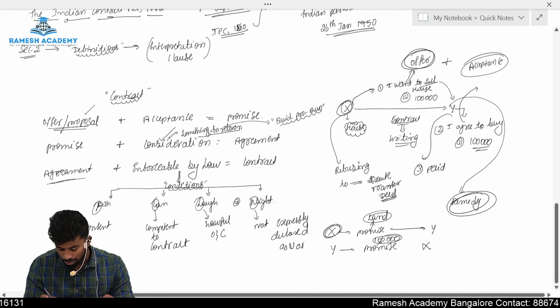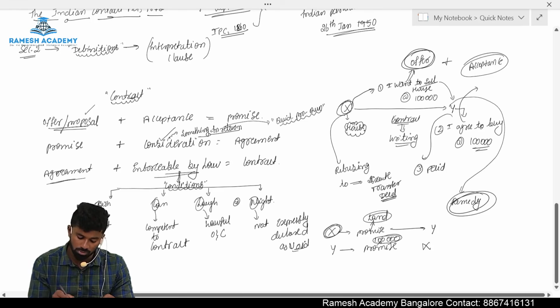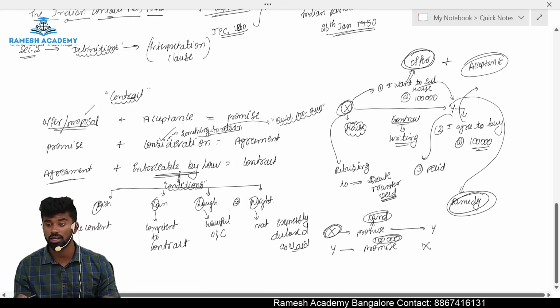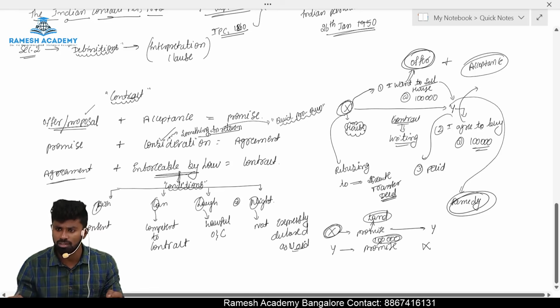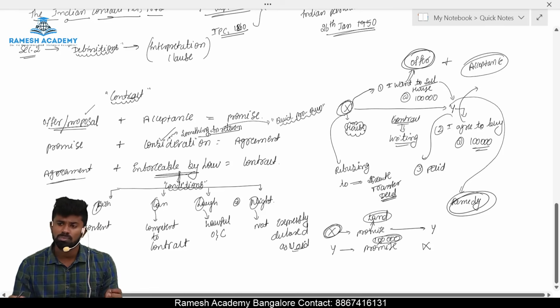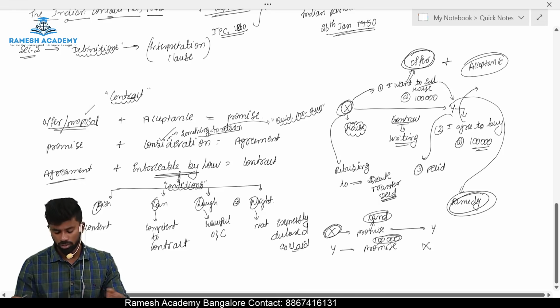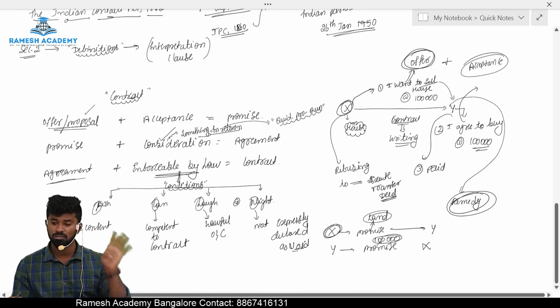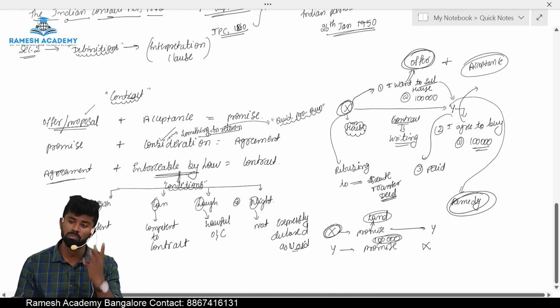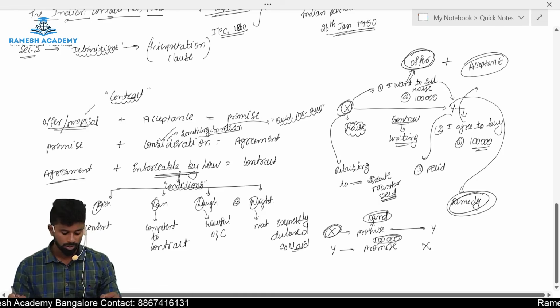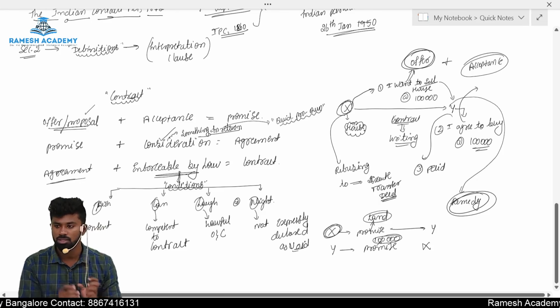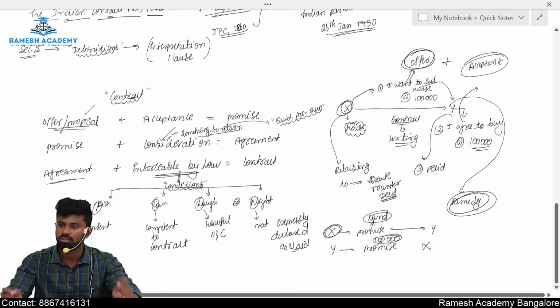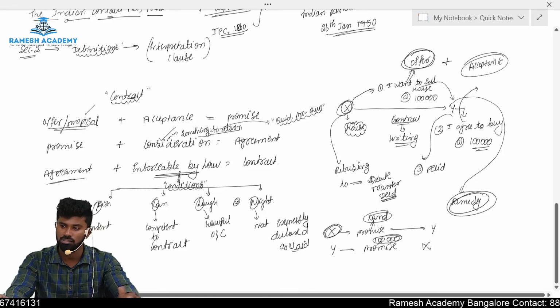So all agreements that are enforceable by law become contracts, meaning they are legally valid, tenable, recognized by the law and enforced by the court, if they satisfy the four fundamental conditions. What are they? First, there should be free consent, meaning the parties should enter into a contract of their own free will. We will discuss later in detail what free consent is.